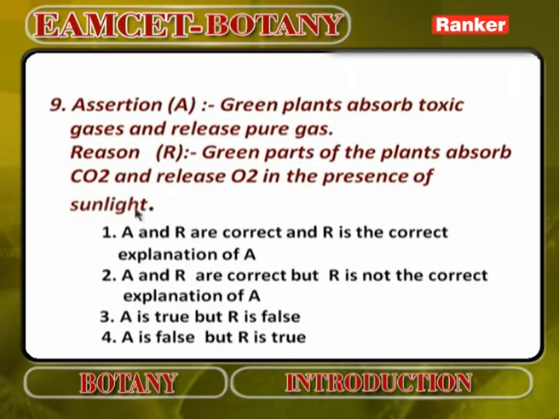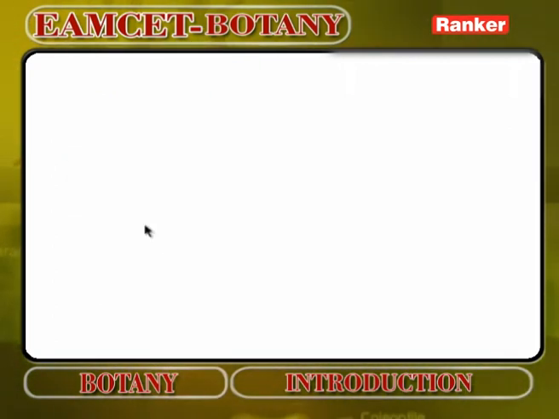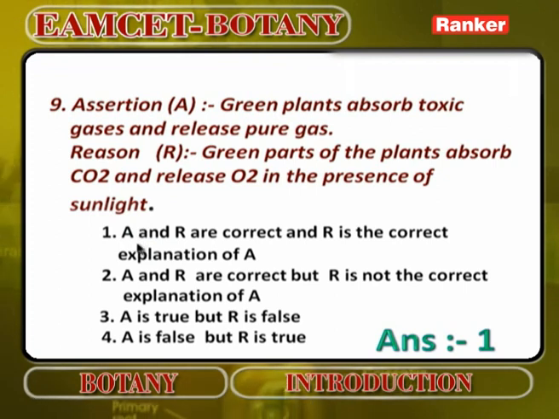Next. Assertion: green plants absorb toxic gases and release pure gas. Green parts of the plant absorb carbon dioxide. The answer is the first option, because A and R are correct and R is the correct explanation of A.